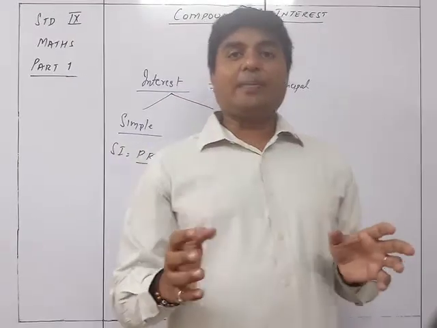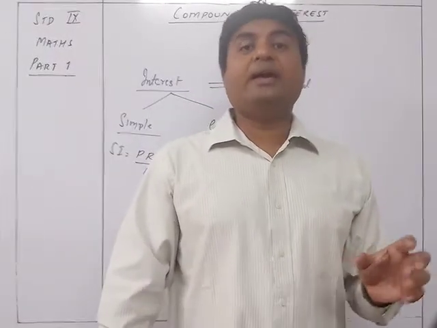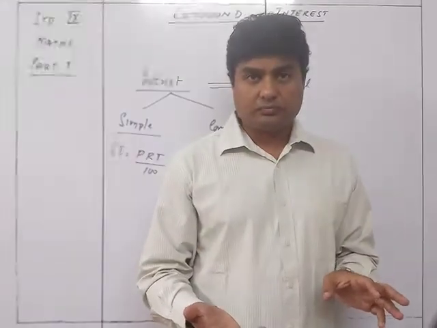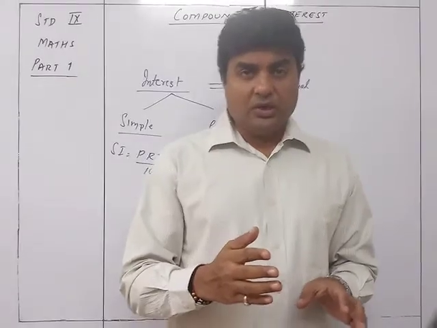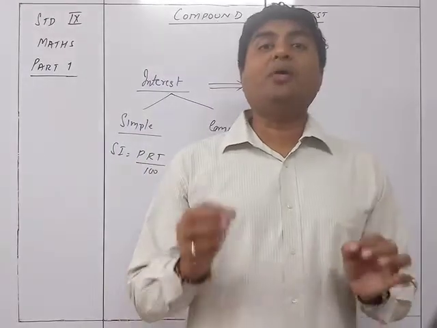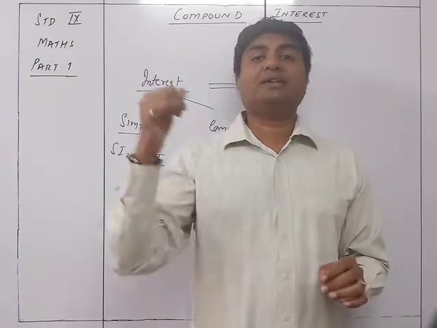So after one year, if 10,000 is giving you an interest of let's say 1,000 rupees, then next year the principal is not 10,000, it is now 11,000. And you will be earning interest on 11,000 for the next year. So basically compound interest is interest received on the interest.